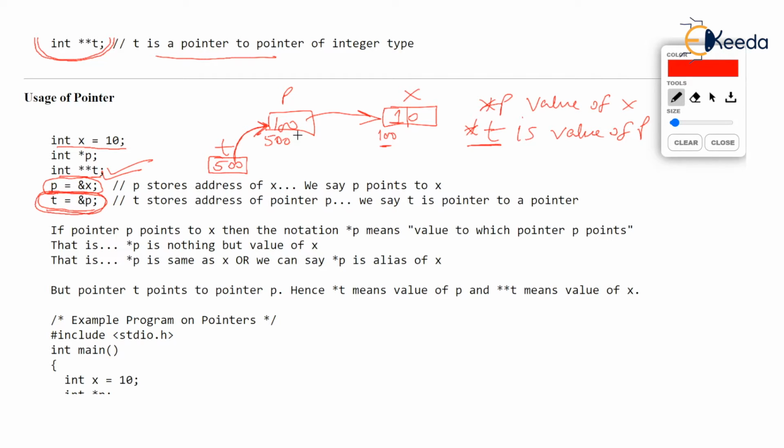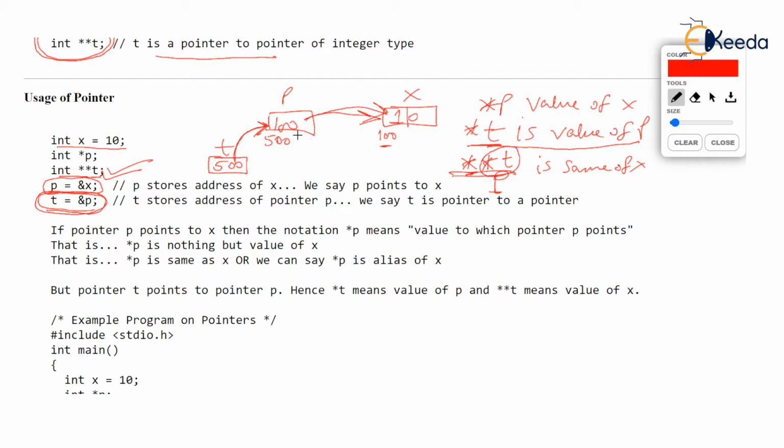So what if I write asterisk t? It is so easy, you observe. What is asterisk t after all? It's p. We just now said this at this line. So what is finally asterisk p? Asterisk p is same as x, value of x. I hope you are understanding. Then double dereferencing, asterisk t is nothing but value of x, and single dereferencing, asterisk p is also value of x.